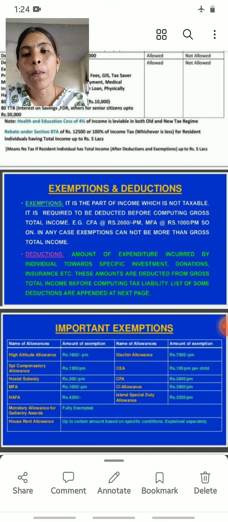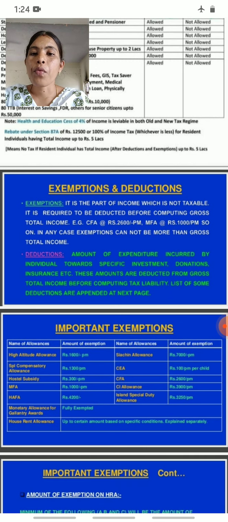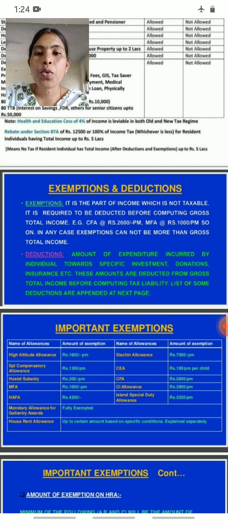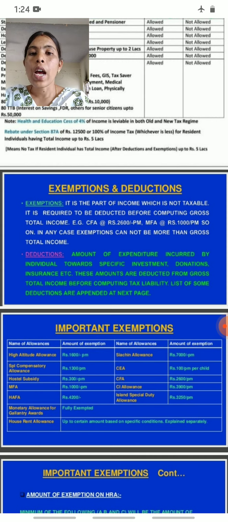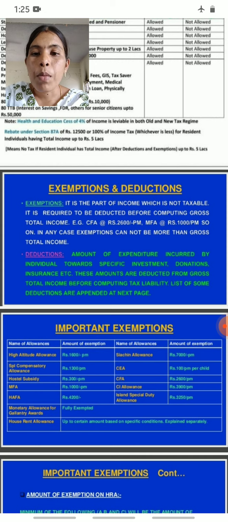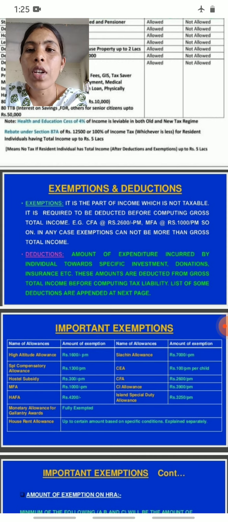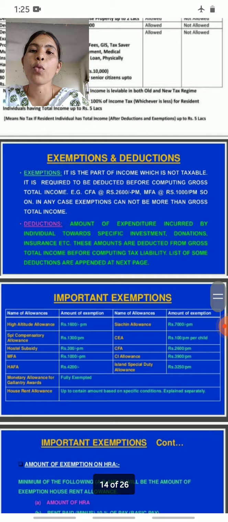So according to this rebate under section 87A, how much? 12,500 rupees or 100% of the income tax, whichever is less, for a resident individual having total income up to 5 lakh rupees. That means no tax if a resident individual has total income, after deducting exemptions, up to 5 lakh rupees. I hope you understood. Then let's move to another slide.